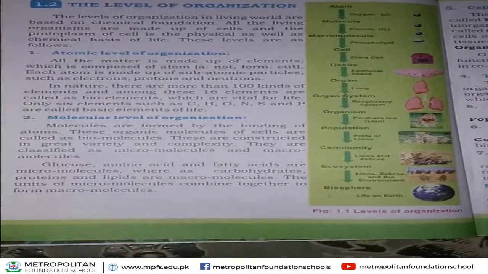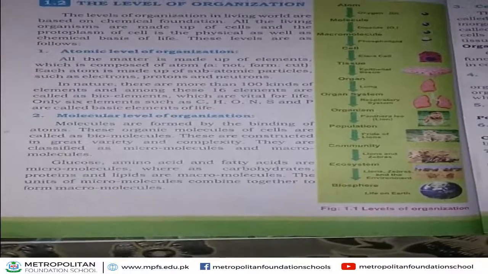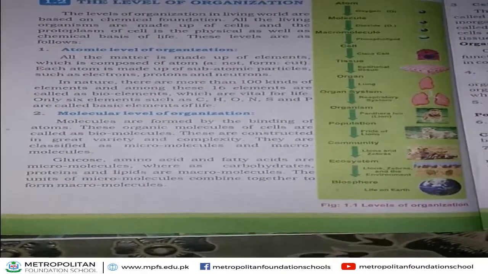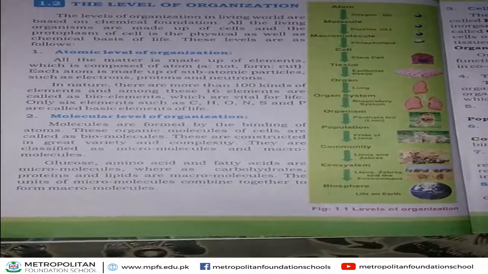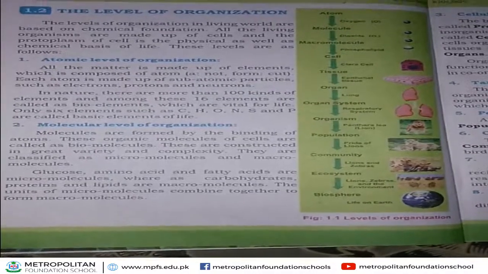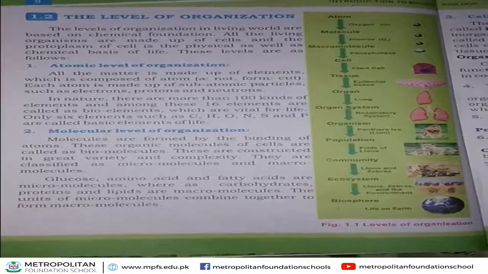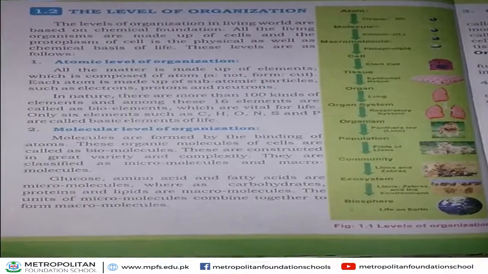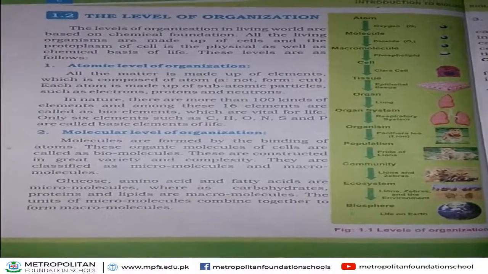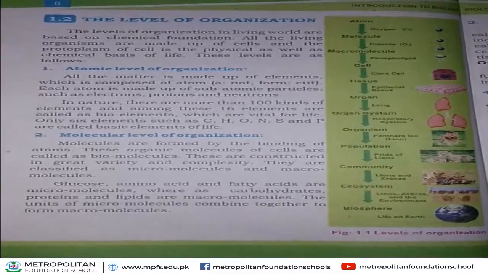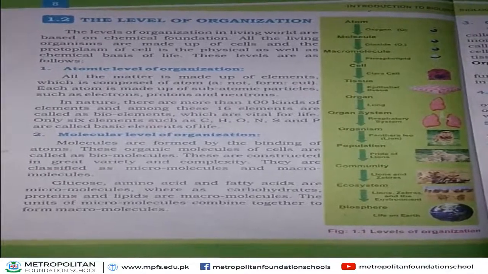What is cell? We know about it. Cell is the basic unit of life. All the living organisms that exist on earth are made up of cells. Some organisms are made up of one cell and some are made up of more than one cell. So, cell is the basic unit of life. Next level of organization after cell is tissues.